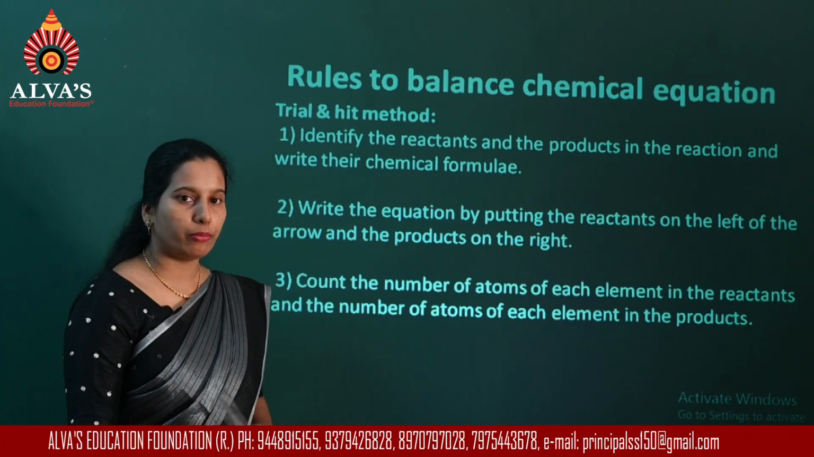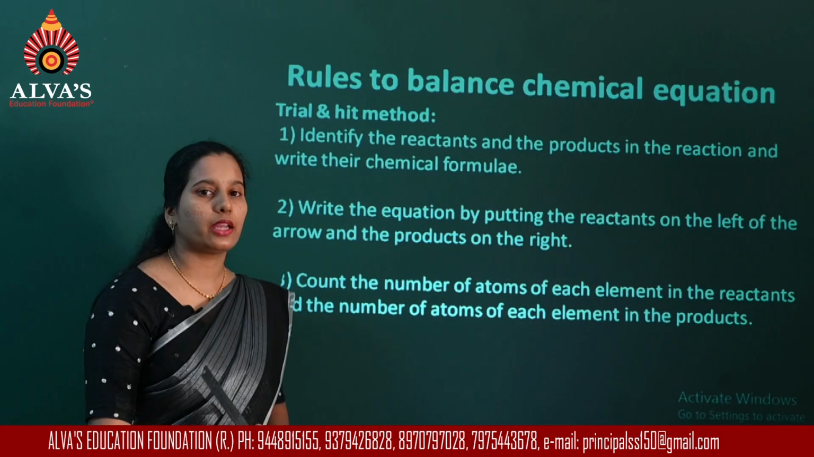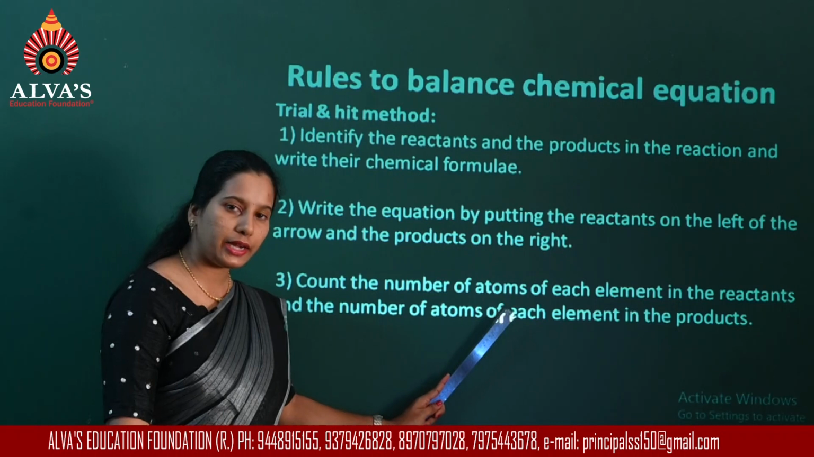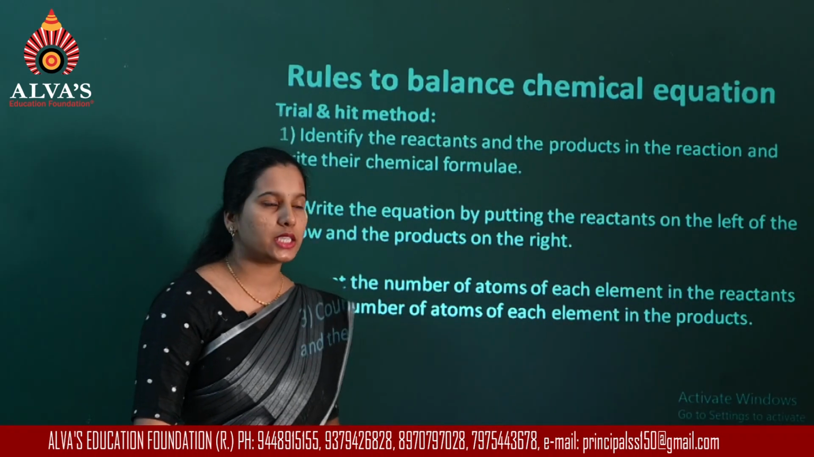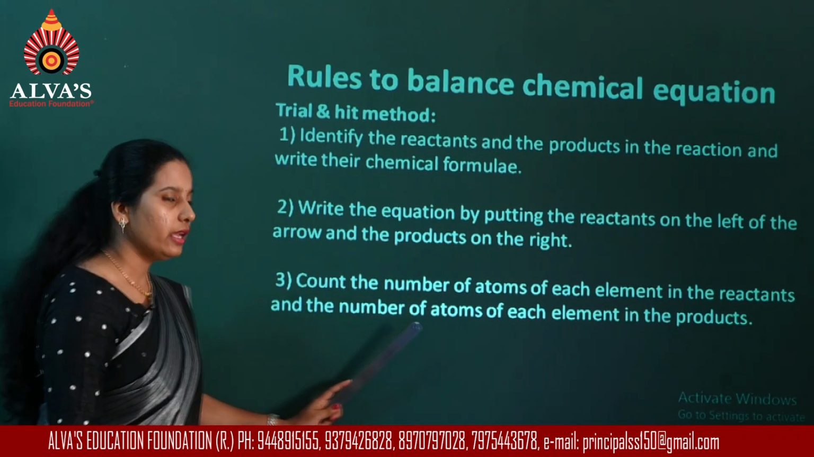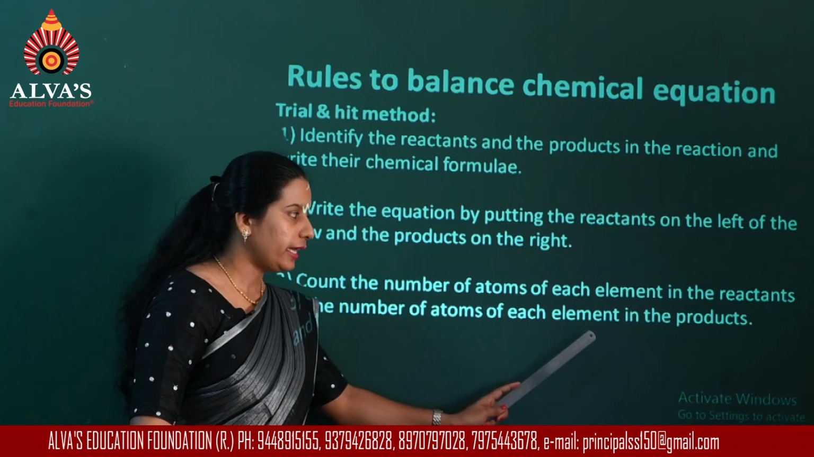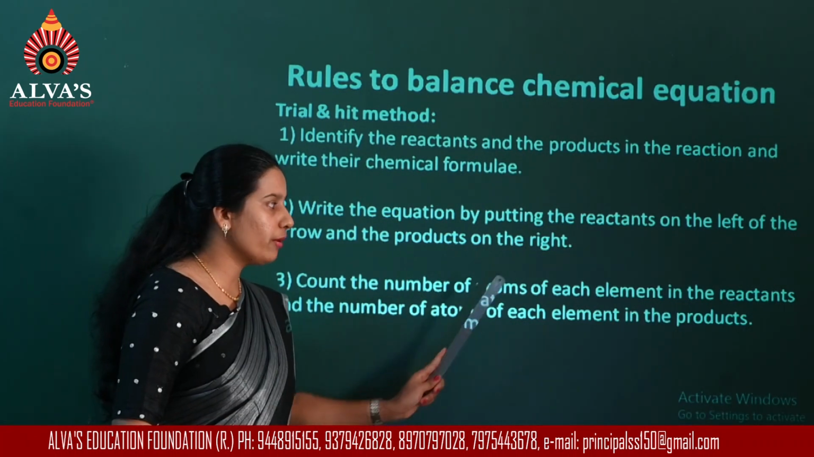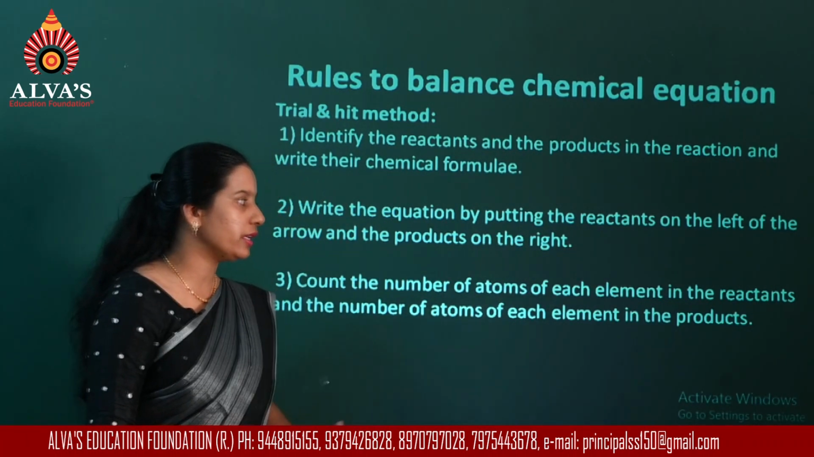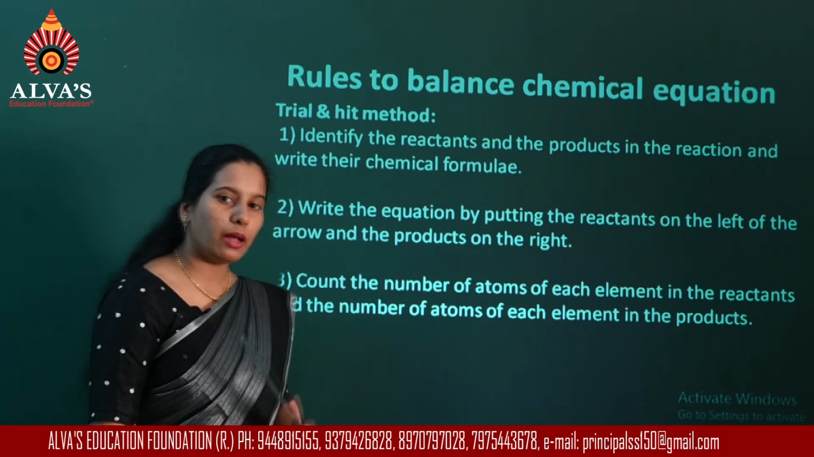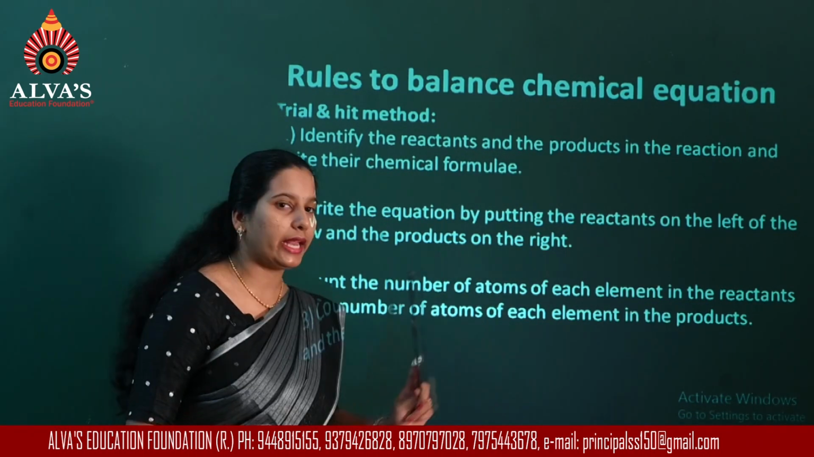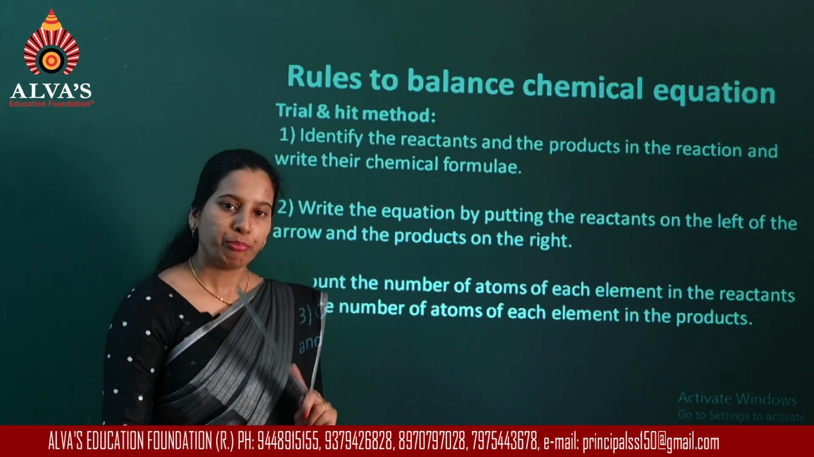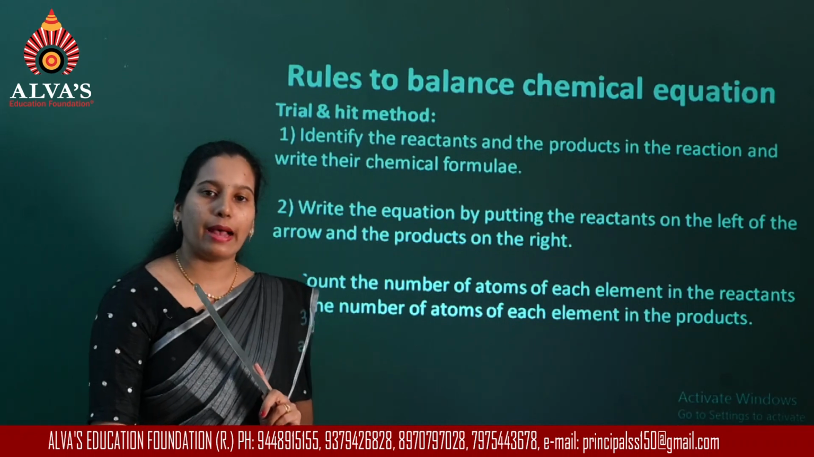After writing the formula, you have to check whether the equation is balanced. That is, count the number of atoms of each element in the reactants and number of atoms of each element in the products. You are supposed to count the number of atoms of each element in the reactants and number of atoms of each element in the products. If you have same number on both the sides, that means equation is balanced.